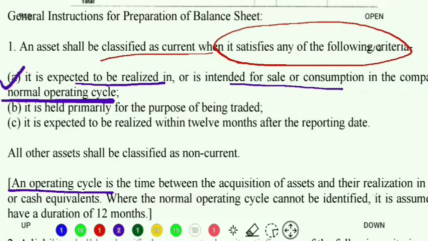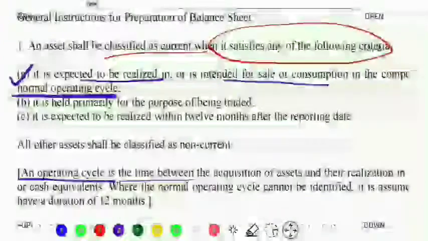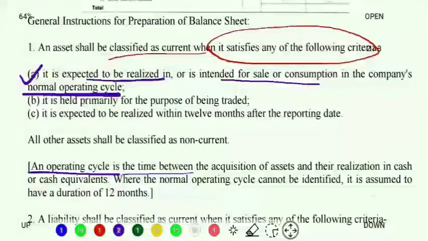So we understood what an operating cycle is. Let me read again. Operating cycle is the time between the acquisition of assets and their realization in cash or cash equivalents. Where the normal operating cycle cannot be identified, it is assumed to have a duration of 12 months. Clear? So this was about the operating cycle. Now let's get back to the criteria we were discussing. First point, either it is expected to be realized or there has to be an intention to sell it off within the normal operating cycle. That is point number 1.